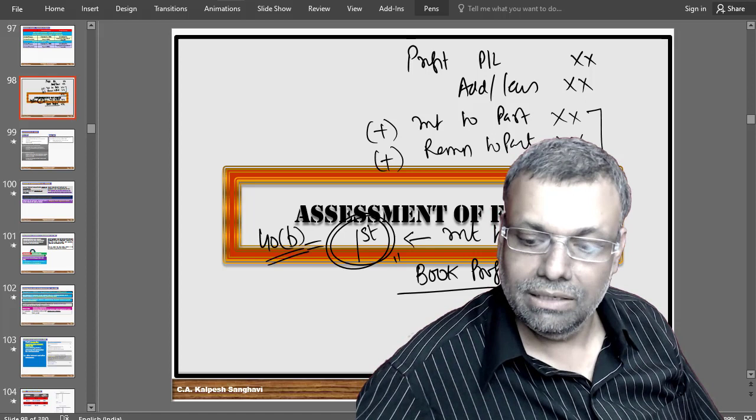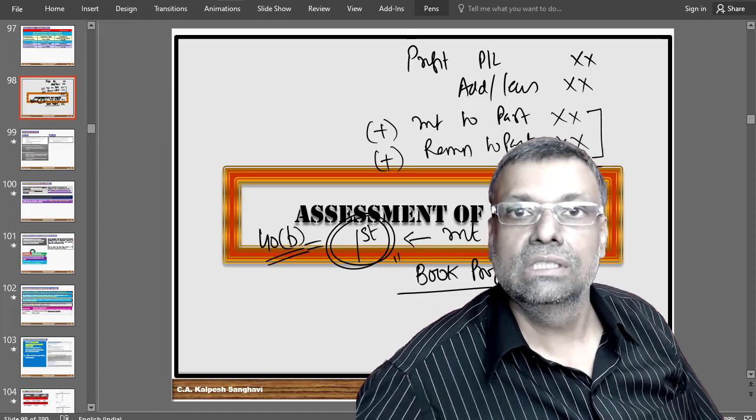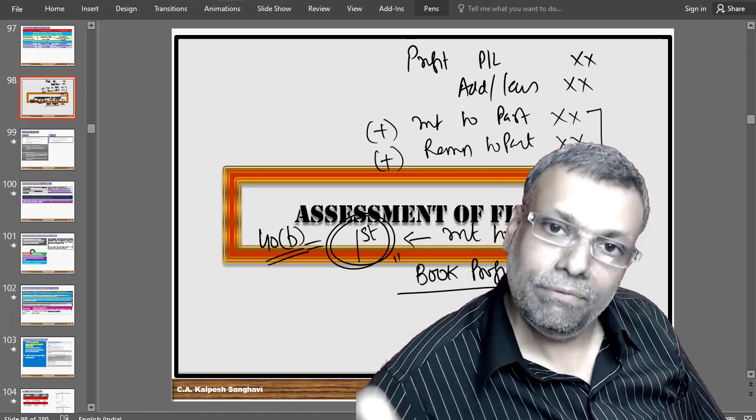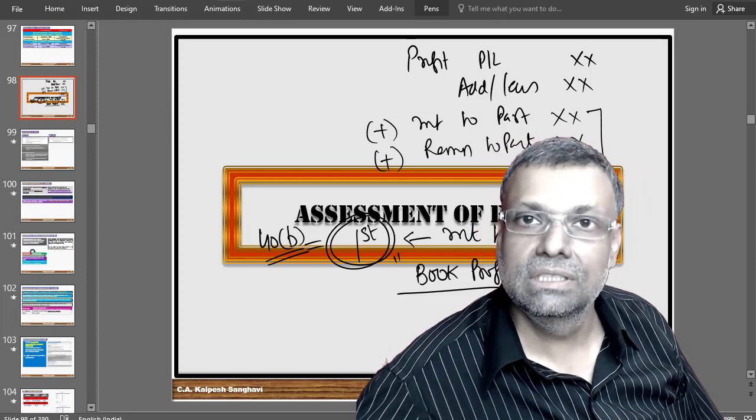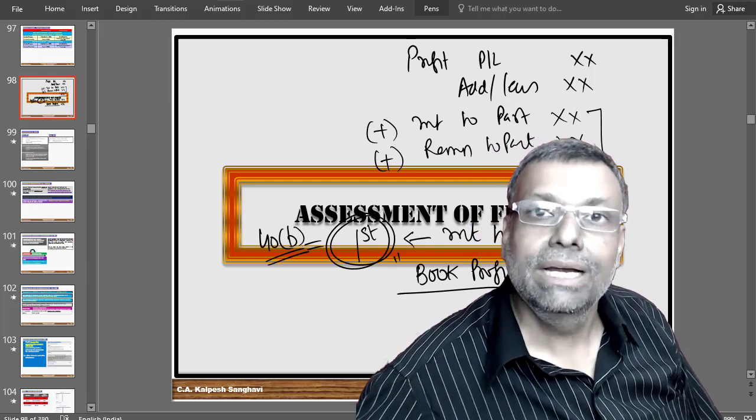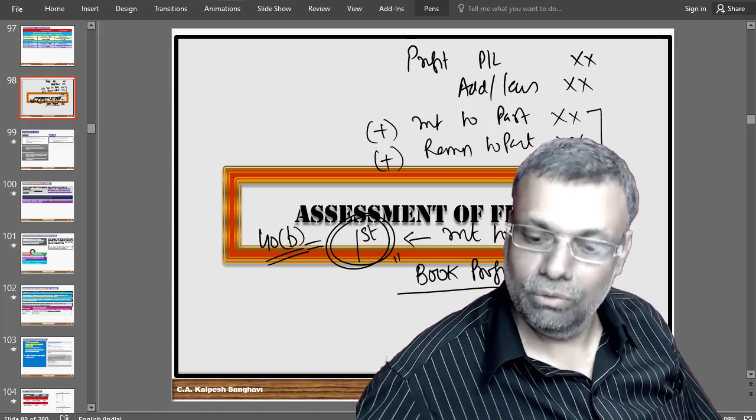So you have to keep it in mind that first you have to consider the interest adjustment. After that, whatever figure that you get, that is called as a book profit, or you can also call it as a business income immediately before the remuneration. That also, if you want to write, you can write.